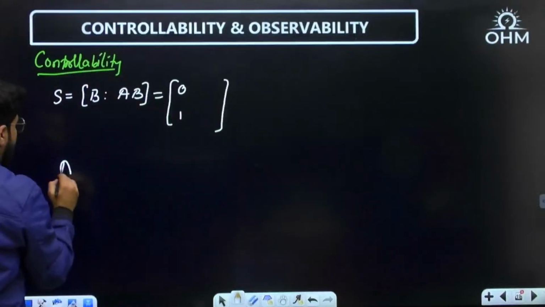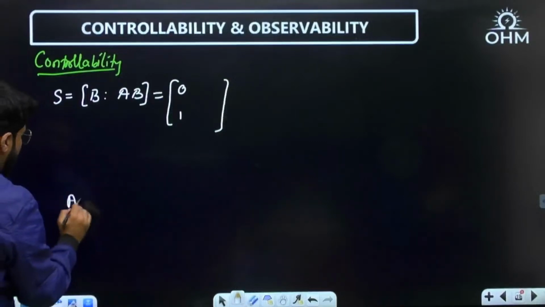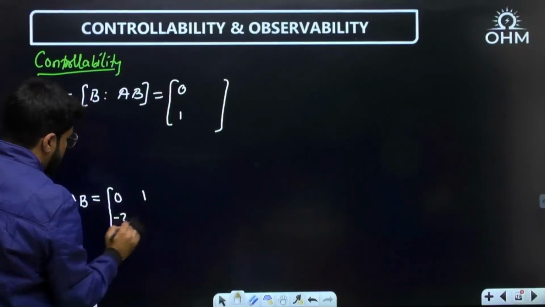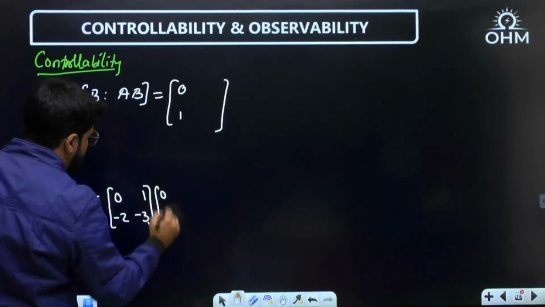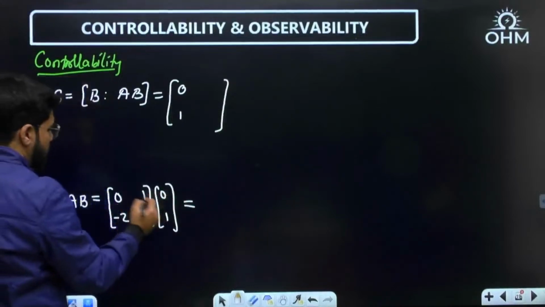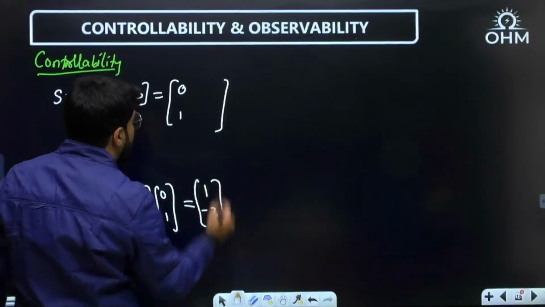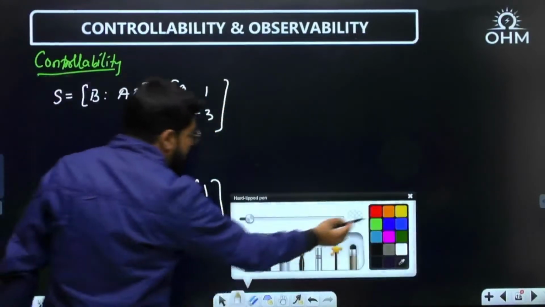Let me calculate the AB here separately. A multiplied by B, what is the result? [0 1; 1 0 -3] times [0; 1]. Okay, so what is the AB? [1; -3]. Now check the determinant.